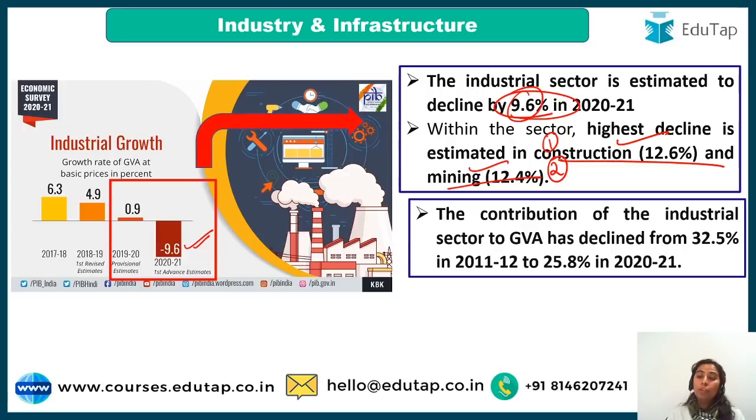Now, the contribution of industrial sector to GVA has itself declined from 32.5 to 25.8 in the coming year. Agriculture we are at least expecting to rise in the coming year. For the industrial sector, we are not expecting it to rise. So, it has declined from 32.5 to 25.8. The trend is very important. For other examinations also, you have to know the trend. But for our RBI and NABARD exam, you have to know the figure exactly.